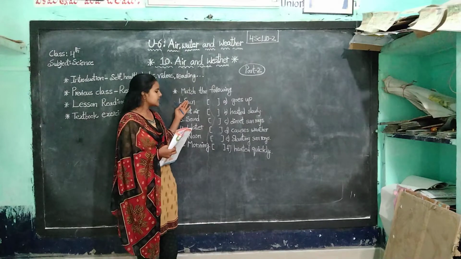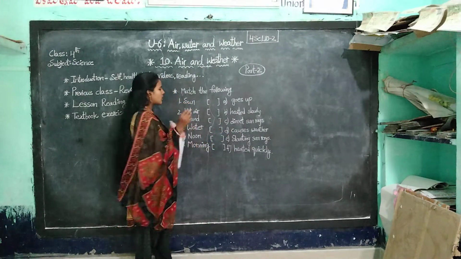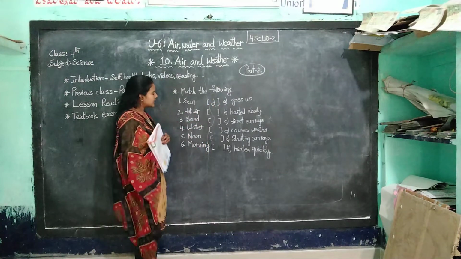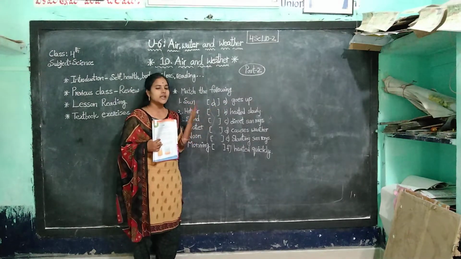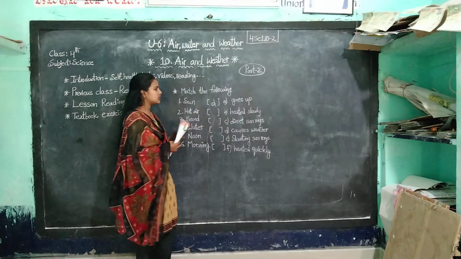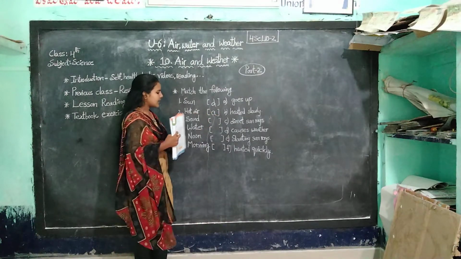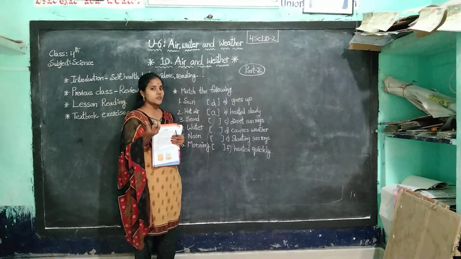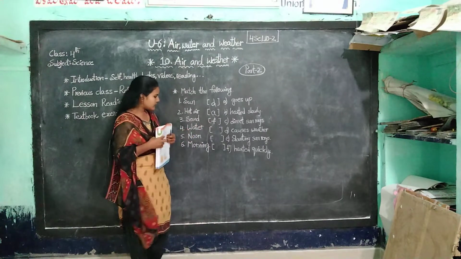First one is the sun. Sun causes weather. So you have to write D. And next one, hot air. Hot air goes up. వేడి గాలి అనేది పైకి వెళ్ళిపోతూ ఉంటుంది. So A. Next one, sand. Sand heated quickly. మనకి ఎక్స్పెరిమెంట్ చేసినప్పుడు sand తొందరగా వేడెక్కిపోతుంది కదా. So sand heated quickly. Next one, water.